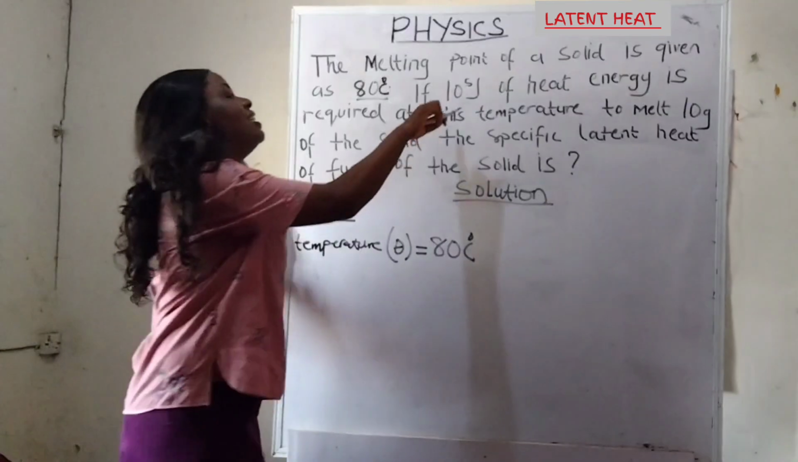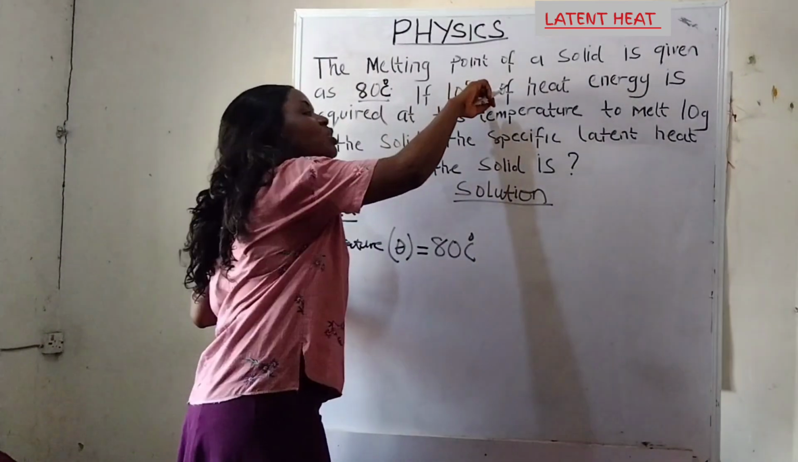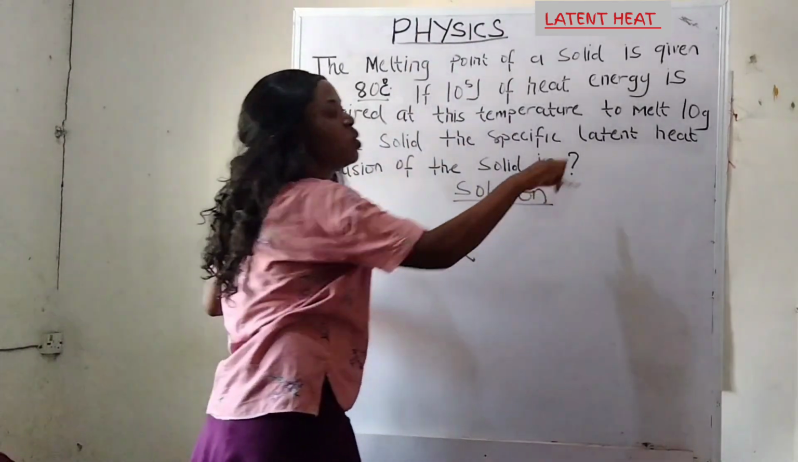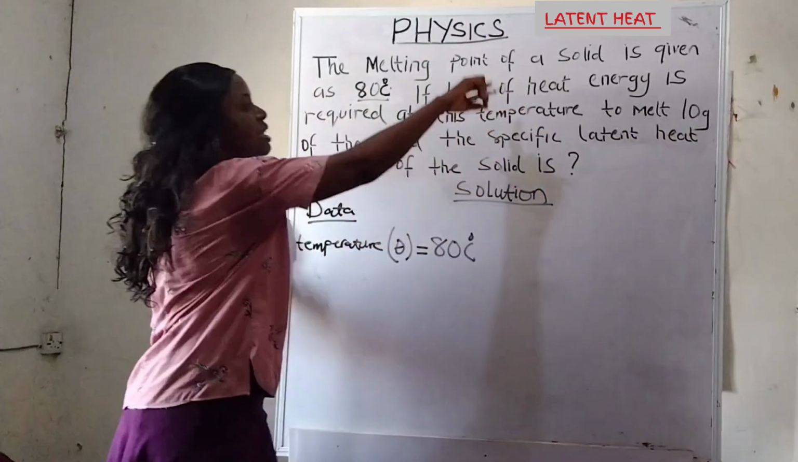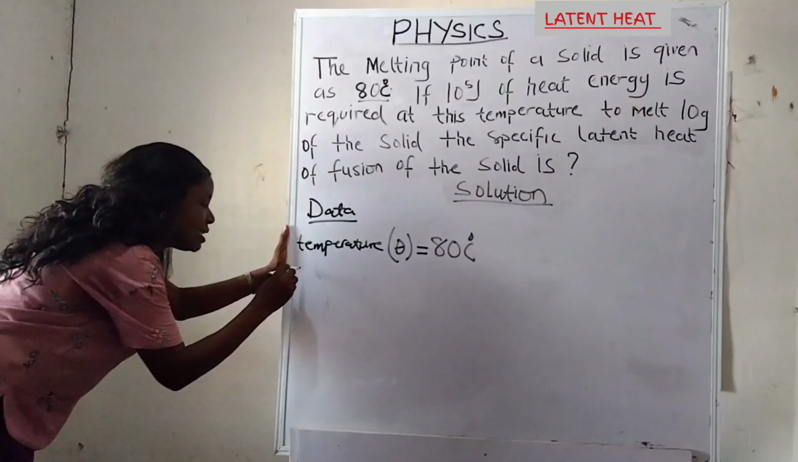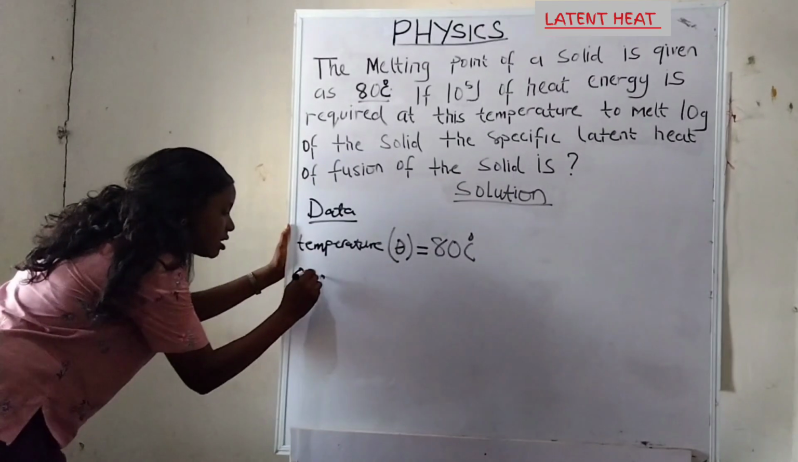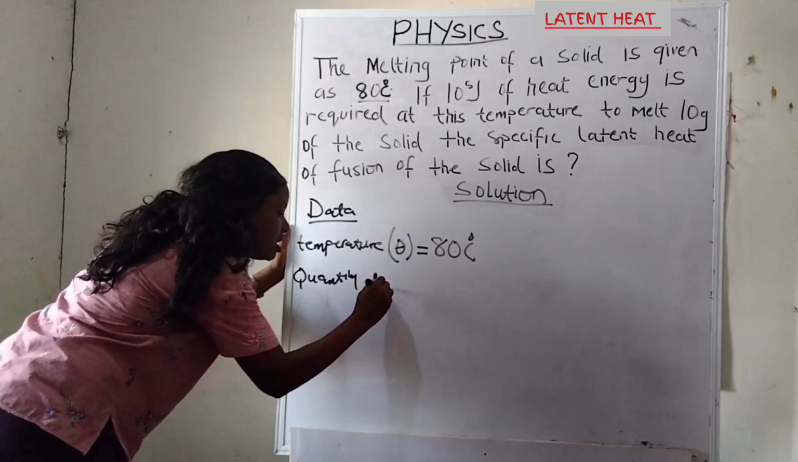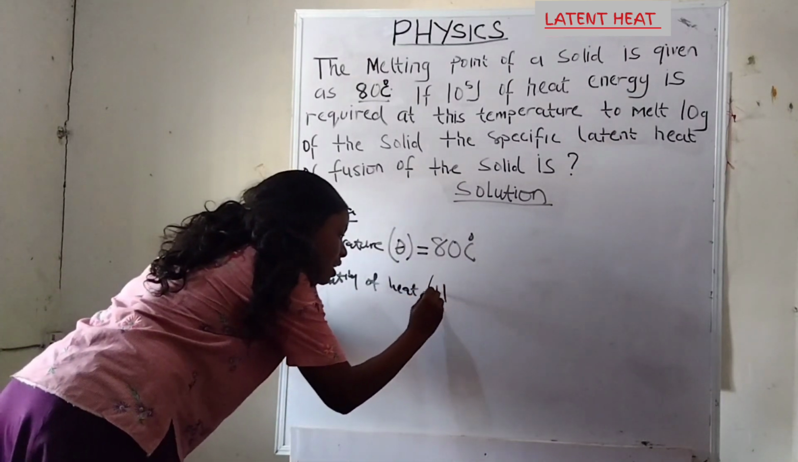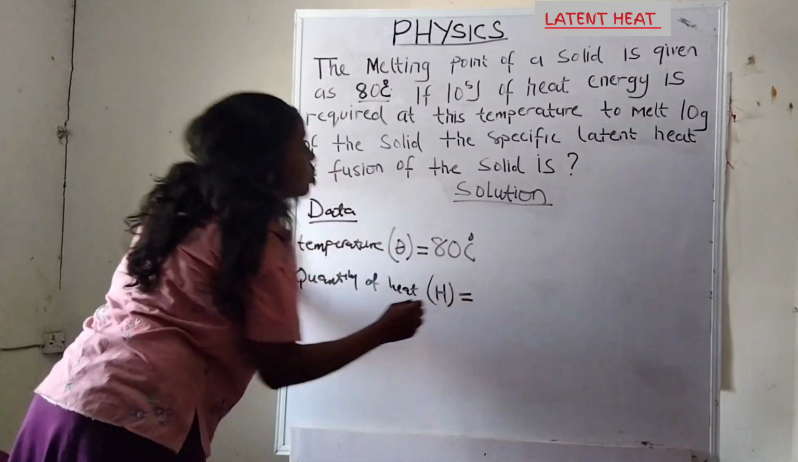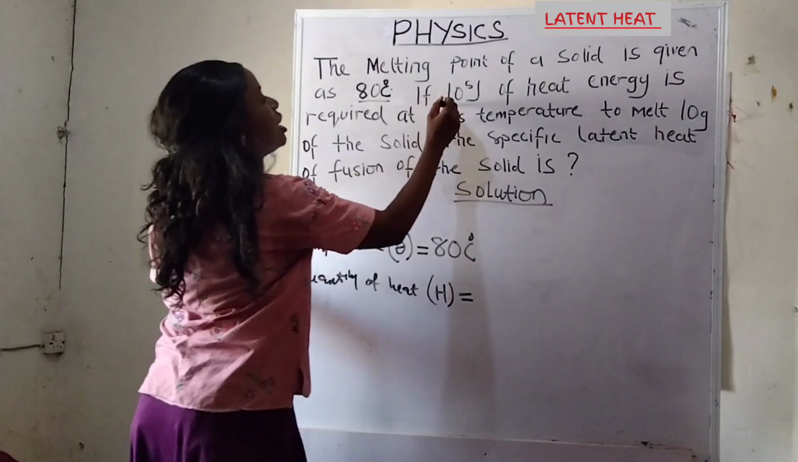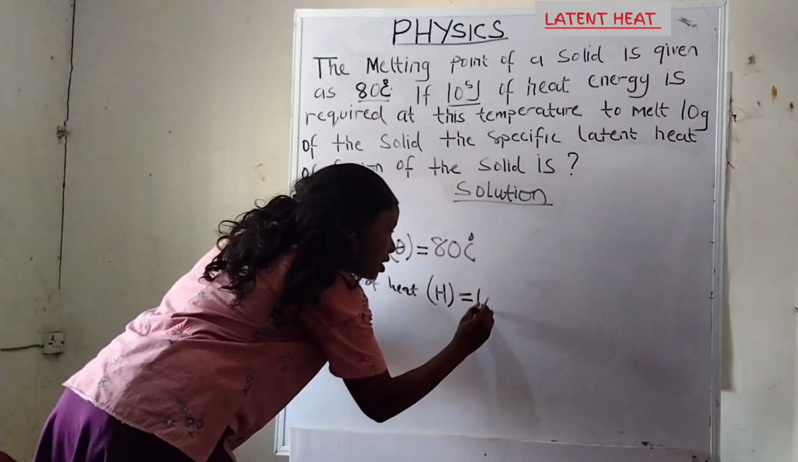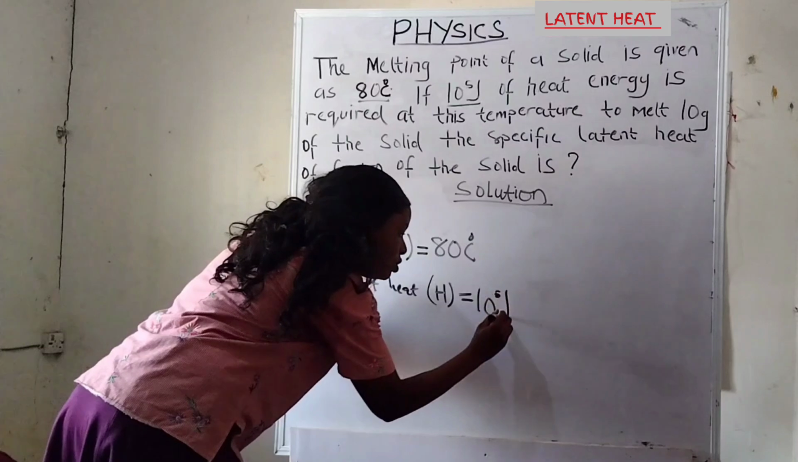What other information? I see 10 raised to the power 5 joules, which is the quantity of heat that is required to melt 10 grams of this solid. So I write quantity of heat, which is denoted by H, is equal to 10 raised to the power 5 joules.